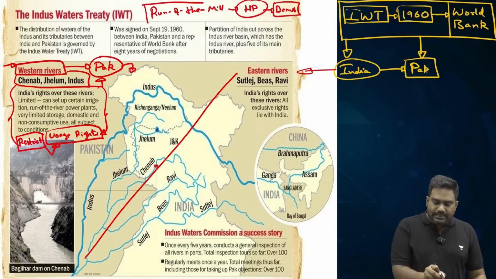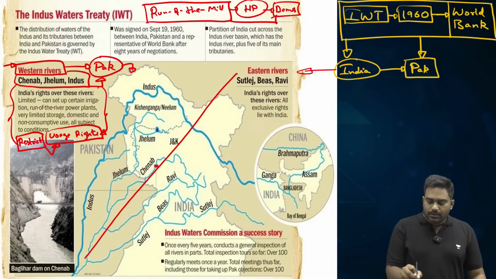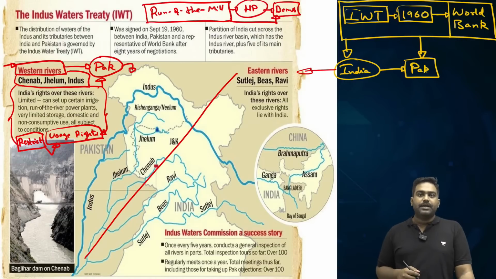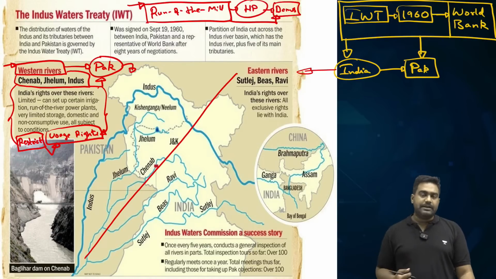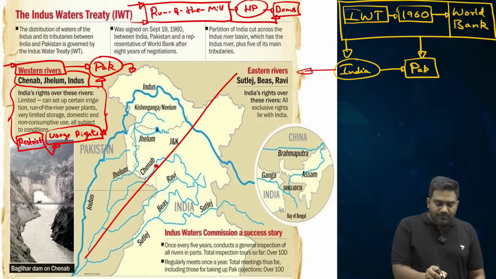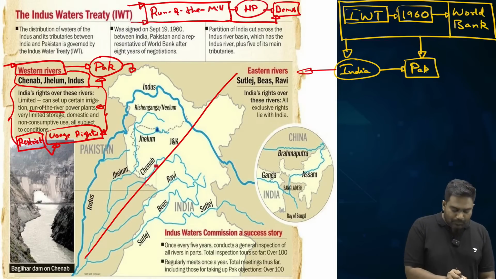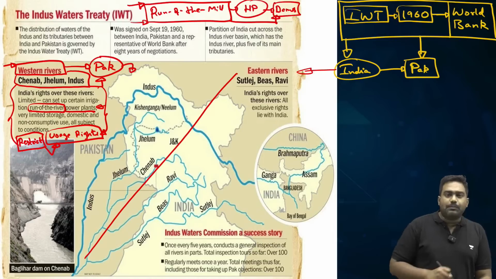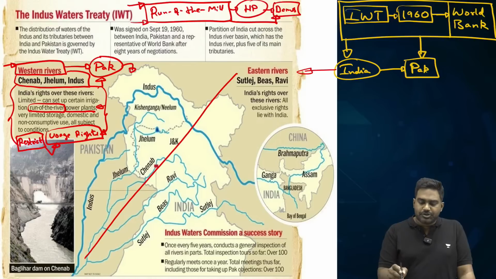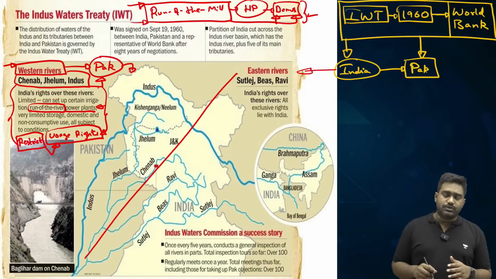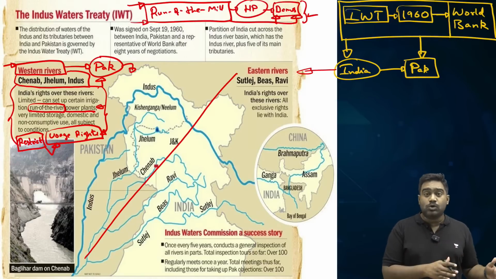A run-of-the-river project is basically a dam which doesn't divert or hold the water permanently. See, when you build a dam where the water is held permanently or you're diverting the course of the river itself, that will affect the downstream area. Such projects are prohibited. We can't build such dams. But run-of-the-river projects are allowed. These are primarily meant for hydropower generation. You store the water temporarily to create the hydropower potential and use it to turn the turbines, and then you allow the river to take its natural course without disrupting the flow of water and affecting the course.